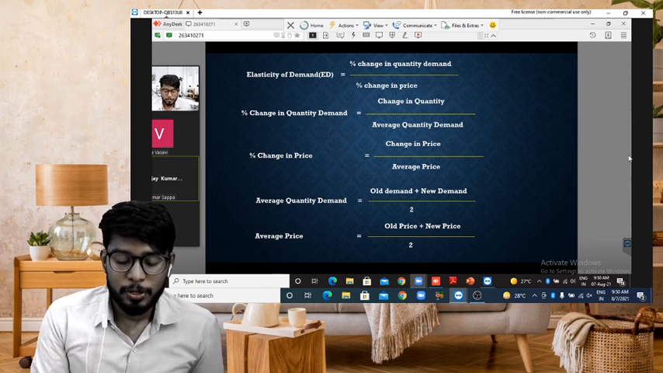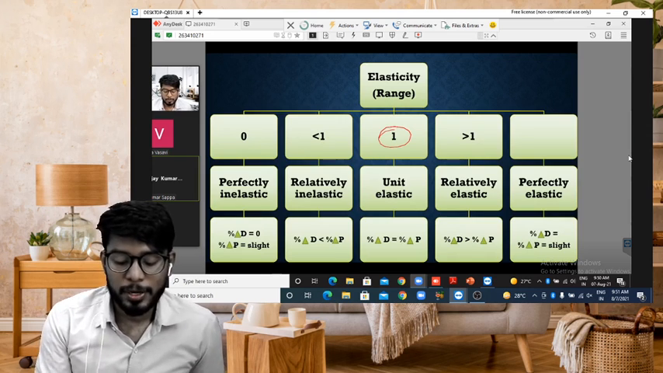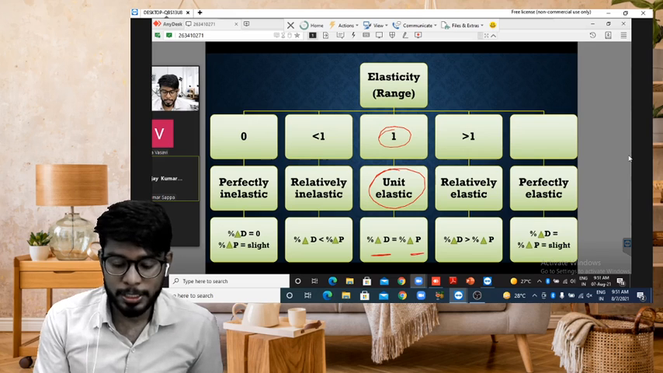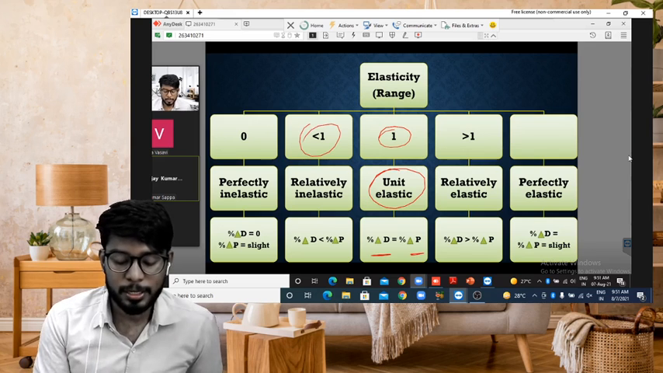So if you calculate that, if it is equal to 1, it is unit elastic. That is, percentage change in demand is equal to percentage change in price. If it is less than 1, it is relatively inelastic.